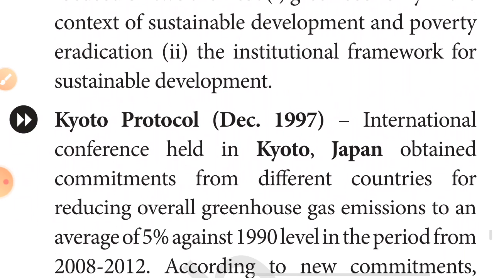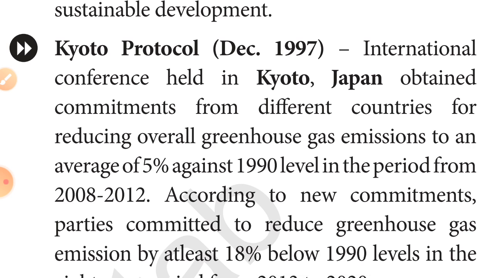After that, according to the Kyoto Protocol, December 1997, an international conference held in Kyoto, Japan, obtained commitment from different countries to reduce overall greenhouse gas emissions to an average of 5% against the 1990 level in the period from 2008 to 2012.